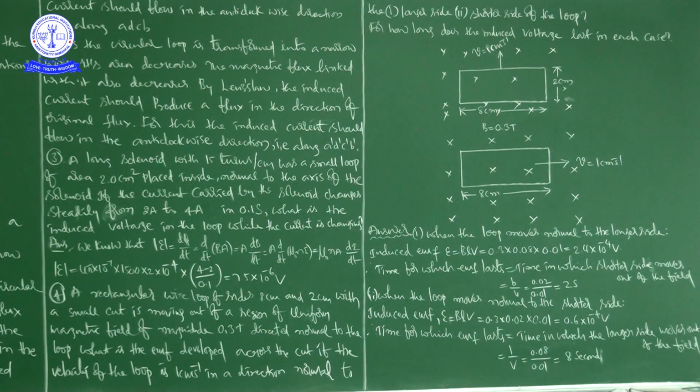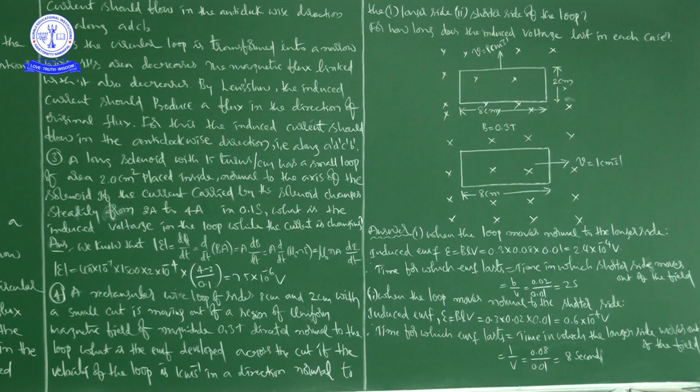In the figure there is a loop with sides 2 centimeters and 8 centimeters, moving at 1 centimeter per second.